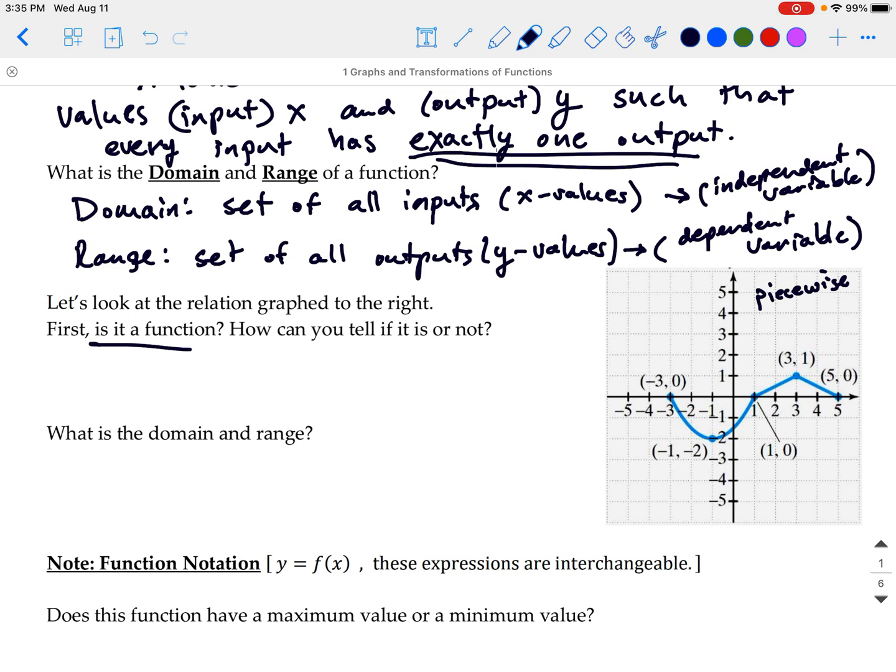So if we look at our picture here, we should be able to quickly identify that it is a function. And because it's graphed, we can see by using something called the vertical line test, or VLT. That vertical line test is a quick visual way to determine if your function is itself a function. And that is, if we draw a vertical line, there should be one and only one point that passes through.